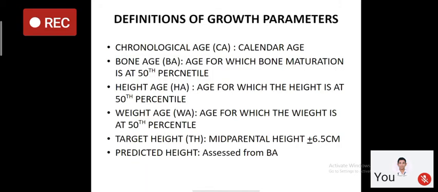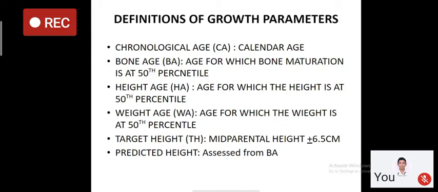There are some important definitions also which we should find out, like chronological age, which is calendar age. Bone age, which is the age for which bone maturation is at the 50th percentile. There is height age, which means the age for which height is at the 50th percentile. We should remember these important definitions, because when you are seeing a child of short stature, you are going to use them.